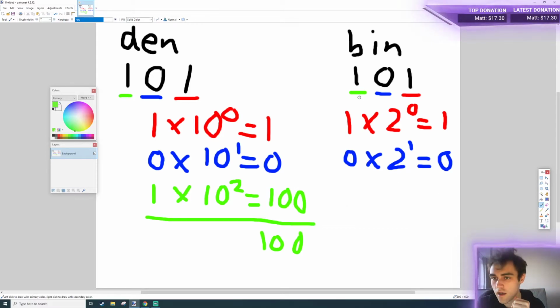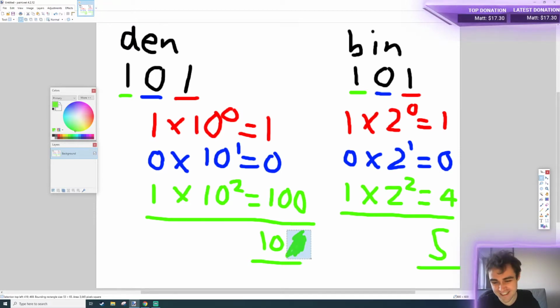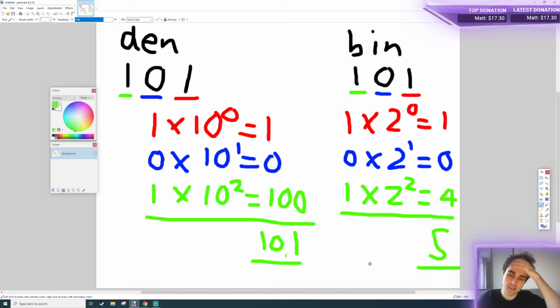Over here, we do 1 times 2 to the power of 2. Now 2 to the power of 2 is 2 times 2, which is 4. So 1 times 2 to the power of 2 is 4. So if we add all of this up, we get 5. So even though we've got the same digits, because they're represented in different numerical systems, here we've got 100 and... I didn't even add up 101 correctly. I do mean 101, yeah. Hopefully I said 101. So yeah, the same number in two different numerical systems is basically not the same number.